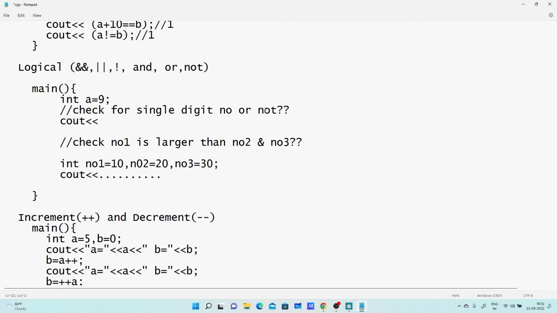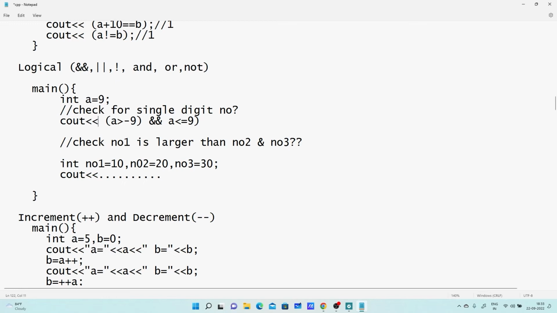Now here I am updating it, except 0. I am unwilling to consider 0, so 0 will not be considered. So I am checking for a is greater than minus 9. Or if you are willing to consider 0, you can consider 0, so I am considering 0 also. So we are checking for negative numbers, and here I am saying and a is less than or equal to 9.